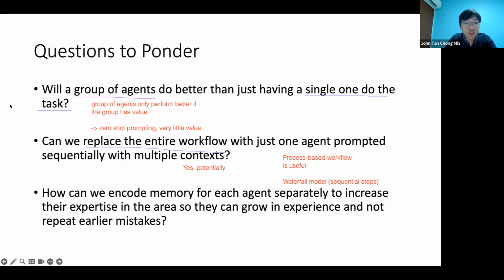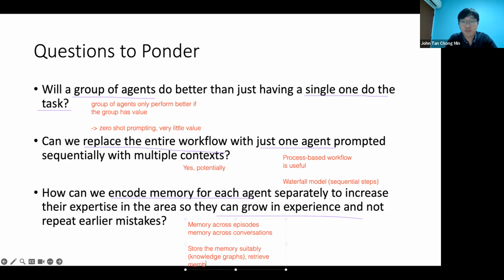Okay, last question. How can we encode memory for each agent so that they can grow in experience? This memory needs to be memory across episodes, memory across conversations. Then we need to store the memory suitably, maybe like a knowledge graph or something like that.